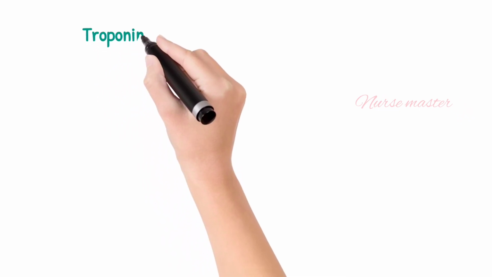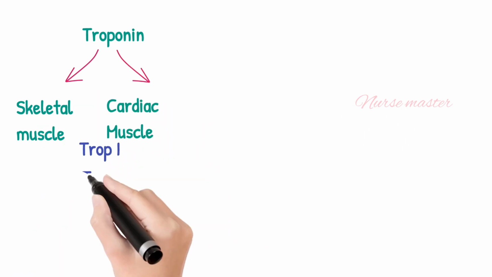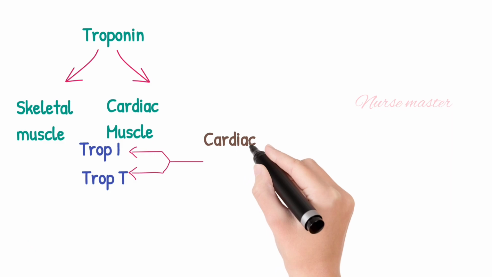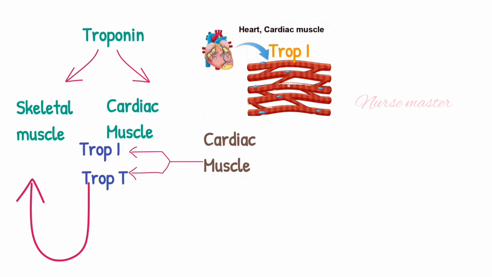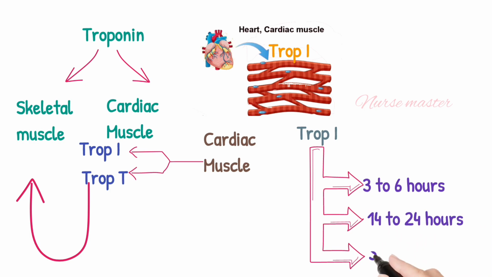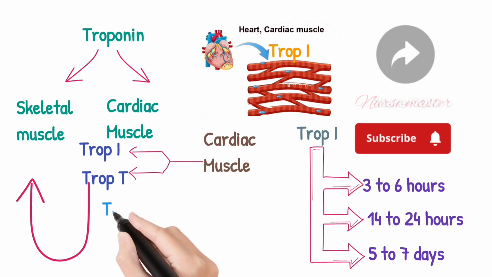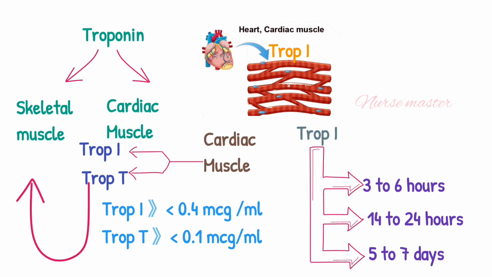Troponin is a protein found in skeletal and cardiac muscles. Troponin I and troponin T are two isotopes of troponin found in cardiac muscle. Troponin T is also found in skeletal muscle. Troponin I is found only in myocardium. It is more specific to myocardial damage than creatine kinase MB and myoglobin. TROP-I level is elevated within 3 to 6 hours after myocardial damage, peaks in 14 to 20 hours, and returns to normal in 5 to 7 days. Normal TROP-I level is less than 0.4 microgram per ml and TROP-T level is less than 0.1 microgram per ml.